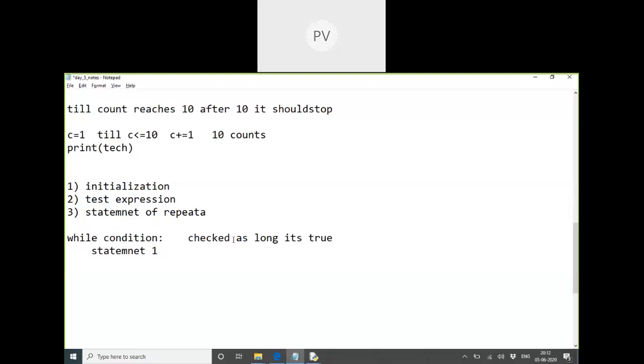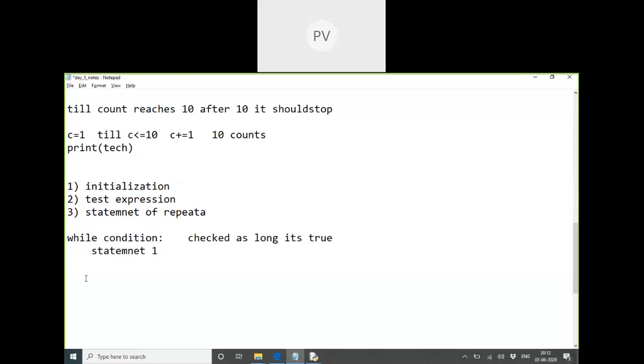Or we say it is checked again and again. Whenever it is true, it has to execute statement one. Once it has tested true, we have performed statement one. Again, it should come back here because it was already true. Again, I'll execute the second time. So this process goes on. We have to test and execute, test and execute.